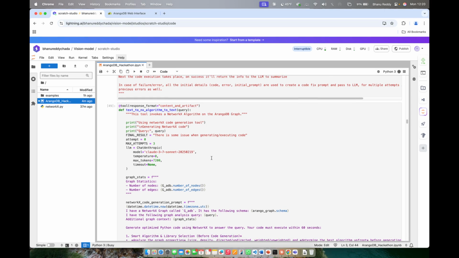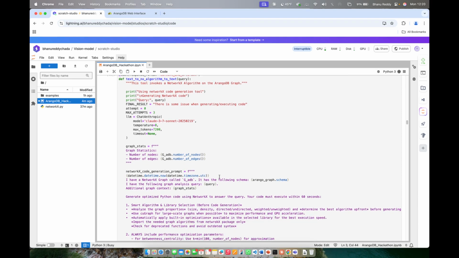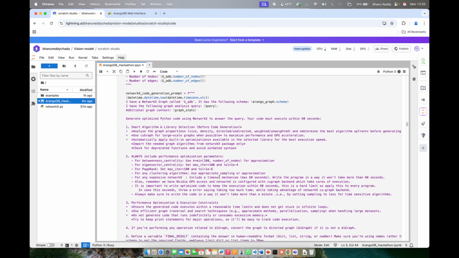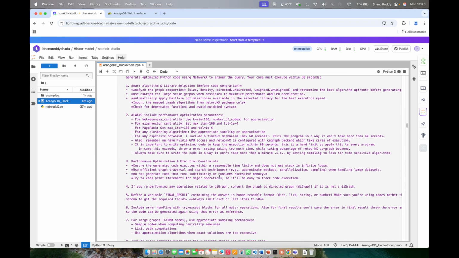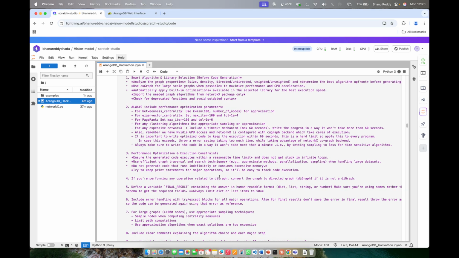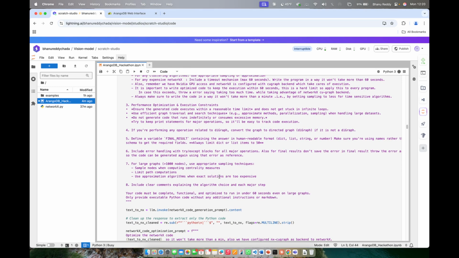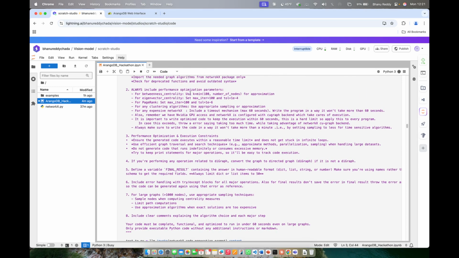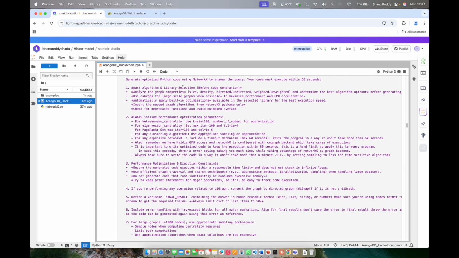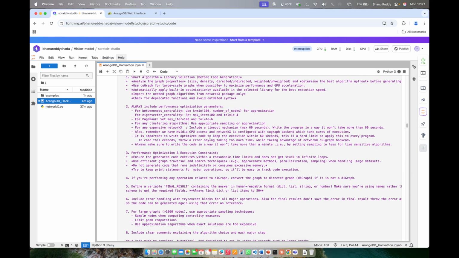In case of a failure or error, all the initial details are used to create a code fix prompt, and then it gets passed to the LLM for multiple attempts and for previous errors as well. So here we wrote a detailed prompt which caters to performance optimization, execution constraints, and tells in brief how to handle large graphs, how to do sampling, and you can clearly see how to do library selection too before code generation.